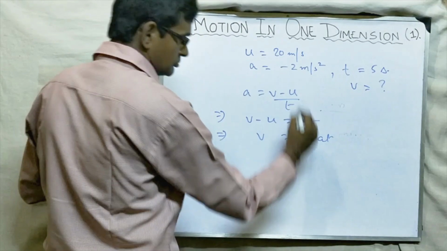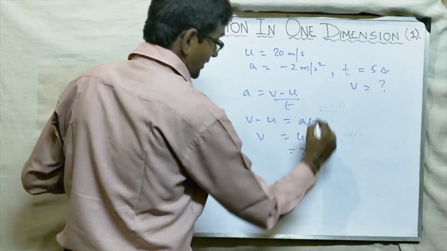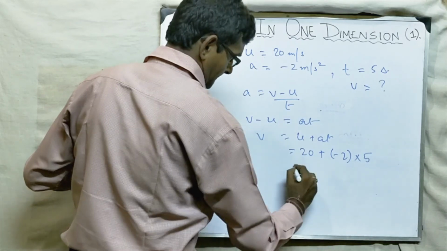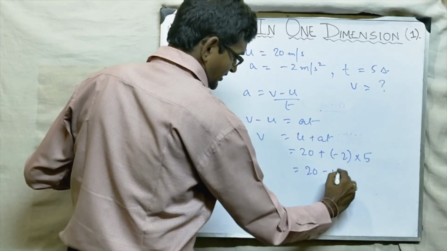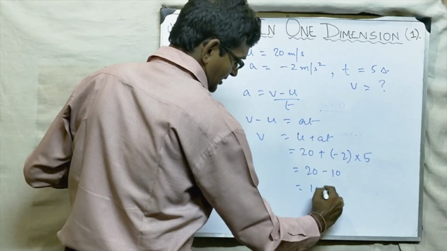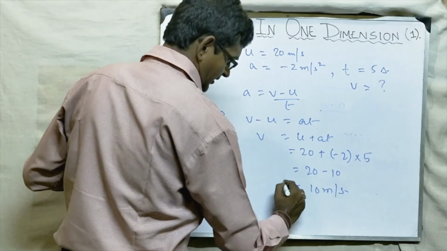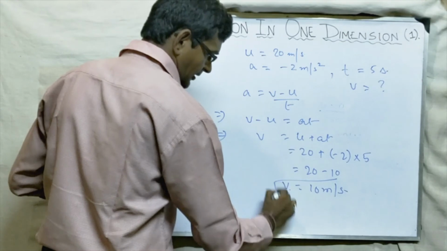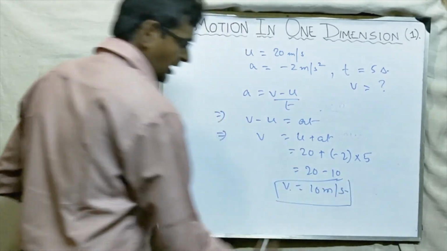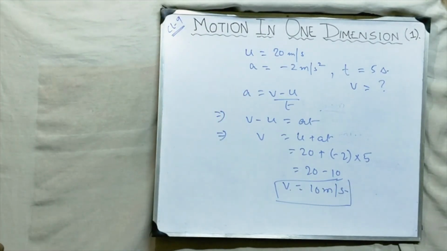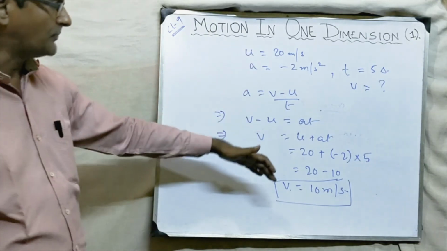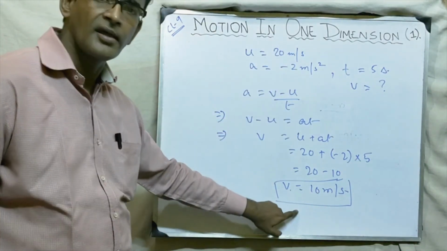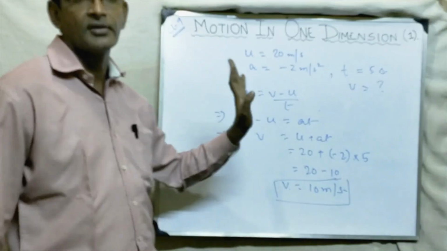Now u is 20, plus a, which is minus 2, into 5. 20 minus 10, 10 meter per second. So what is the speed of the car after 5 seconds? It will decrease from 20 to 10 meter per second.